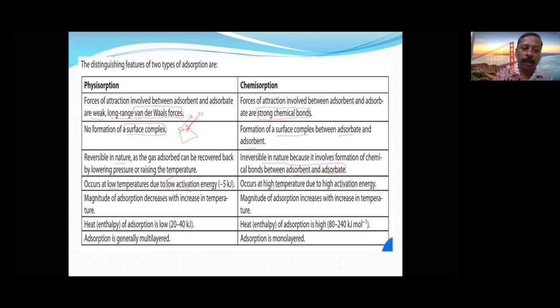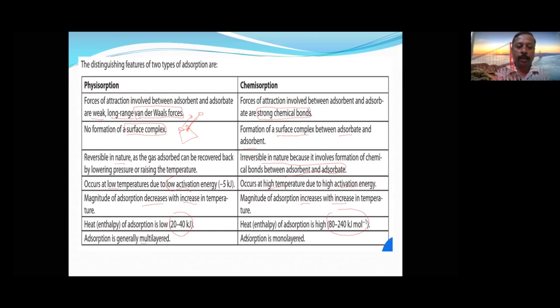Next, the magnitude of adsorption decreases with increase in temperature for physisorption, while for chemisorption it first increases with increase in temperature. This value is very, very important. In physisorption, 20 to 40 kilojoules will be released, whereas in chemisorption, 80 to 240 kilojoules will be released.